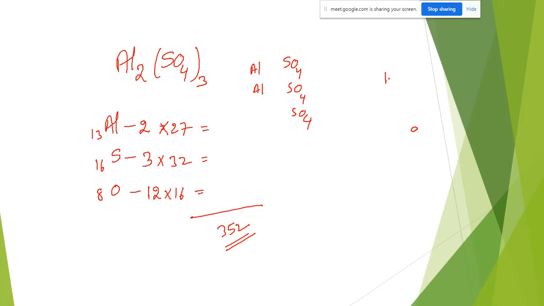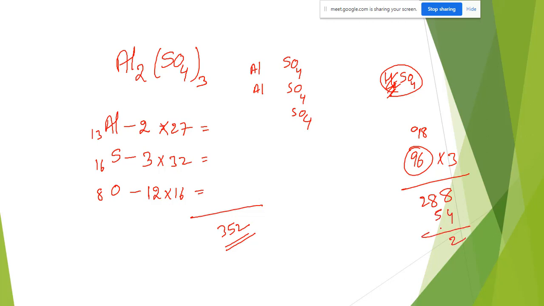Just before, we discussed H2SO4. What was its mass? It was 98. If we remove the 2 hydrogens, then sulfate will be 96. It is always 96. This is fixed. Okay, second method, the shortcut method: 96 into 3 is 288, plus aluminium 27 into 2 is 54. This is also one of the methods.